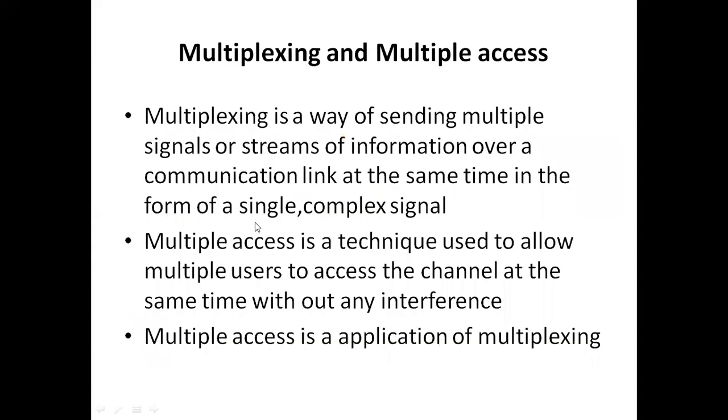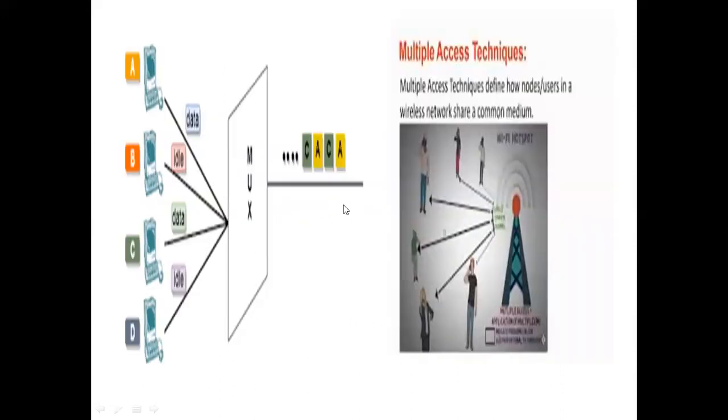Whereas multiple access is a technique used to allow multiple users to access the channel at the same time. In the multiple access scheme, multiple users access the channel. That means here we have a number of users, and these users can transmit to or receive from the base station by the use of a common medium. So multiple access is one of the applications of multiplexing.